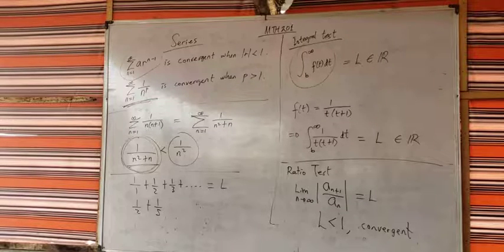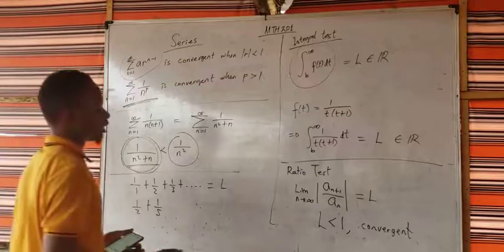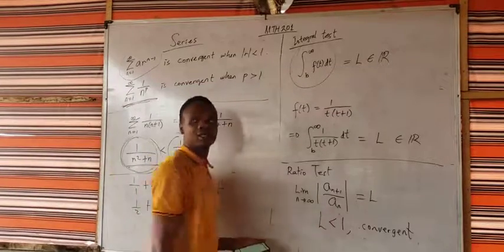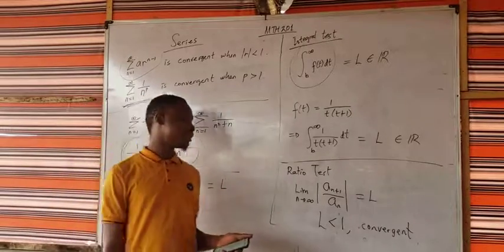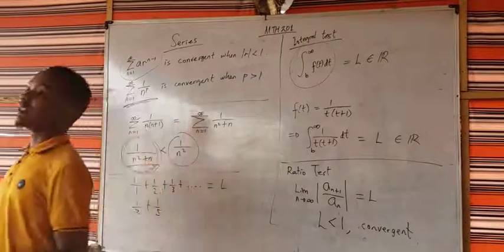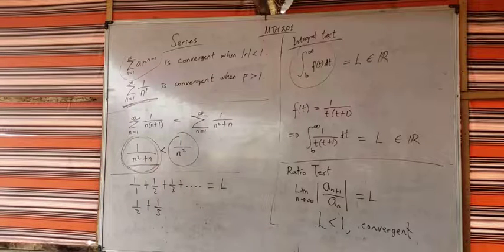It's a real number, but it's greater than 1. That can also be infinity. L can be anything actually. If it is less than 1, even minus infinity is less than 1. You get that? Yes, it is convergent. If it is greater than 1, it is divergent. Does that make sense? And if L is equal to 1, that means you cannot conclude. The test fails. Is that clear?